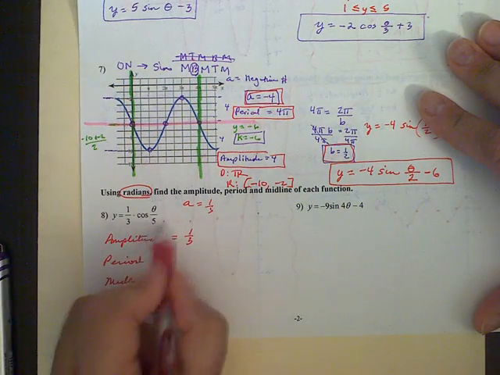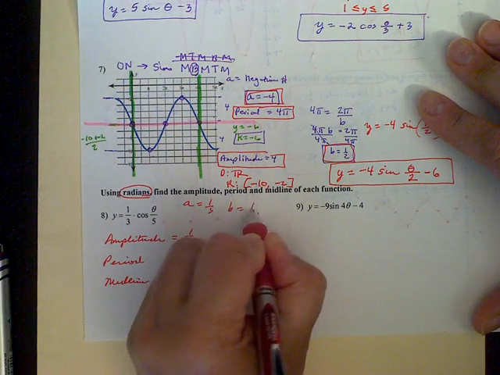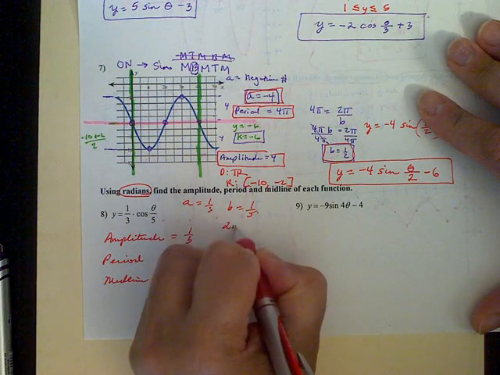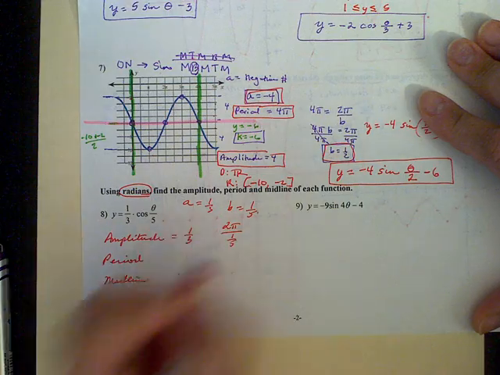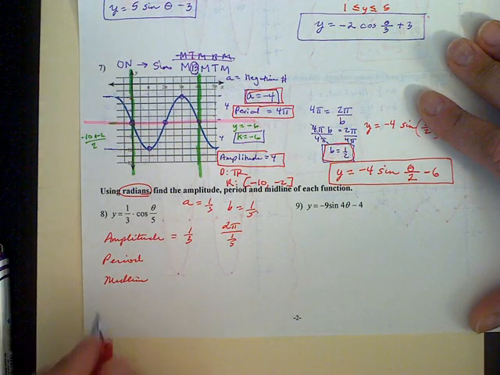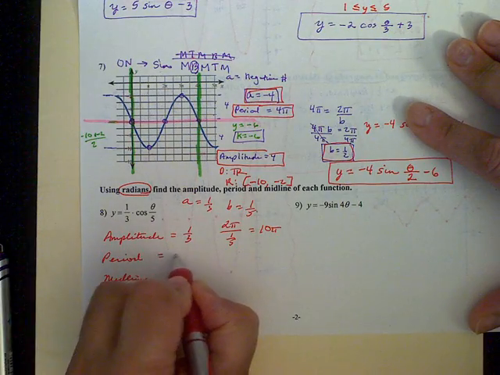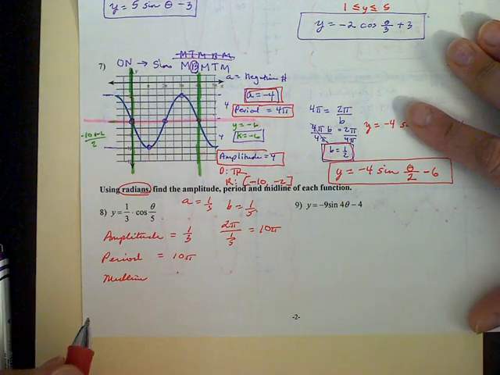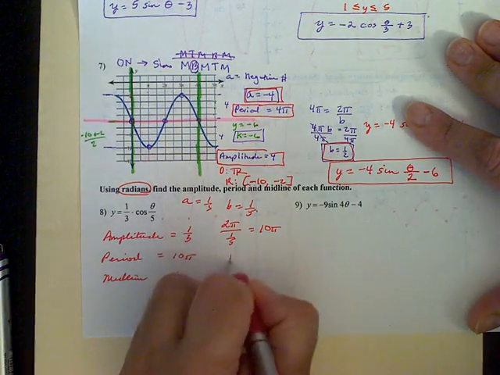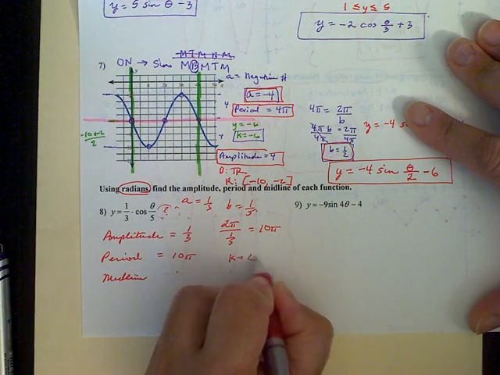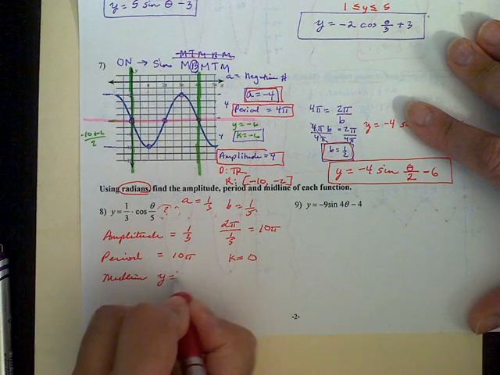The period has to do with your B value. B is 1/5. So we're using radians, so we're going to say 2 pi divided by 1/5, or 2 pi times 5, which gives us 10 pi. So our period is 10 pi. And the midline, K is equal to, I don't see anything here, so that means K is equal to 0. So it's just going to be y equals 0.